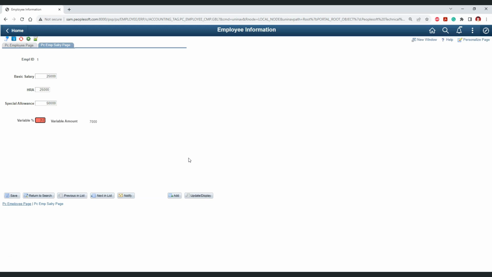We can transfer from one page to another page. We can send emails. We can send messages, etc. So there are multiple things which we can do using PeopleCode. Hence, PeopleCode is a good skill to have, especially if you are working as a PeopleSoft technical consultant.